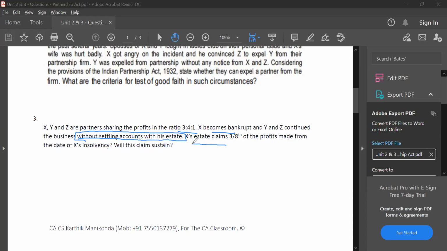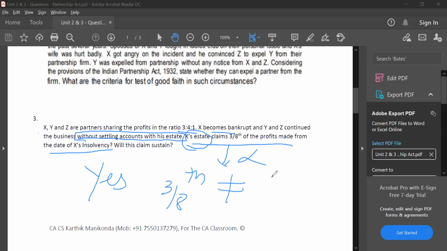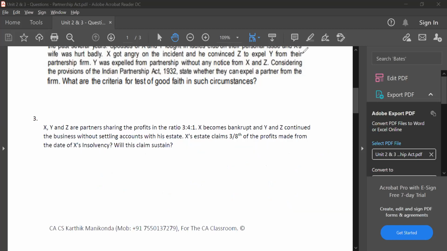X's estate claims 3/8 of the profits made from the date of X's insolvency. Answer is yes. X's estate can claim the money, but X's estate cannot claim 3/8, because 3/8 is not equal to 6%. You can only claim 6%. So X's estate can claim 6% of the subsequent profits. Here we're testing the concept of subsequent profits. Did you all understand, guys, the question before I proceed?